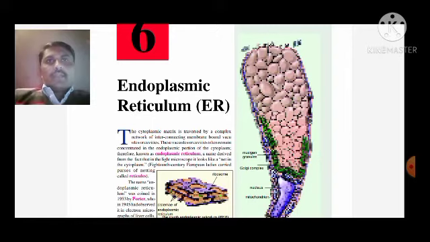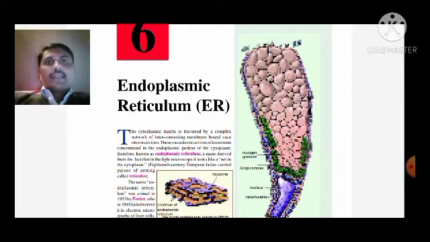When we were learning about cell organelles, regarding cytoplasm, structure and the functions of the organelles. Now, in today's lecture, we will go thoroughly into the endoplasmic reticulum.